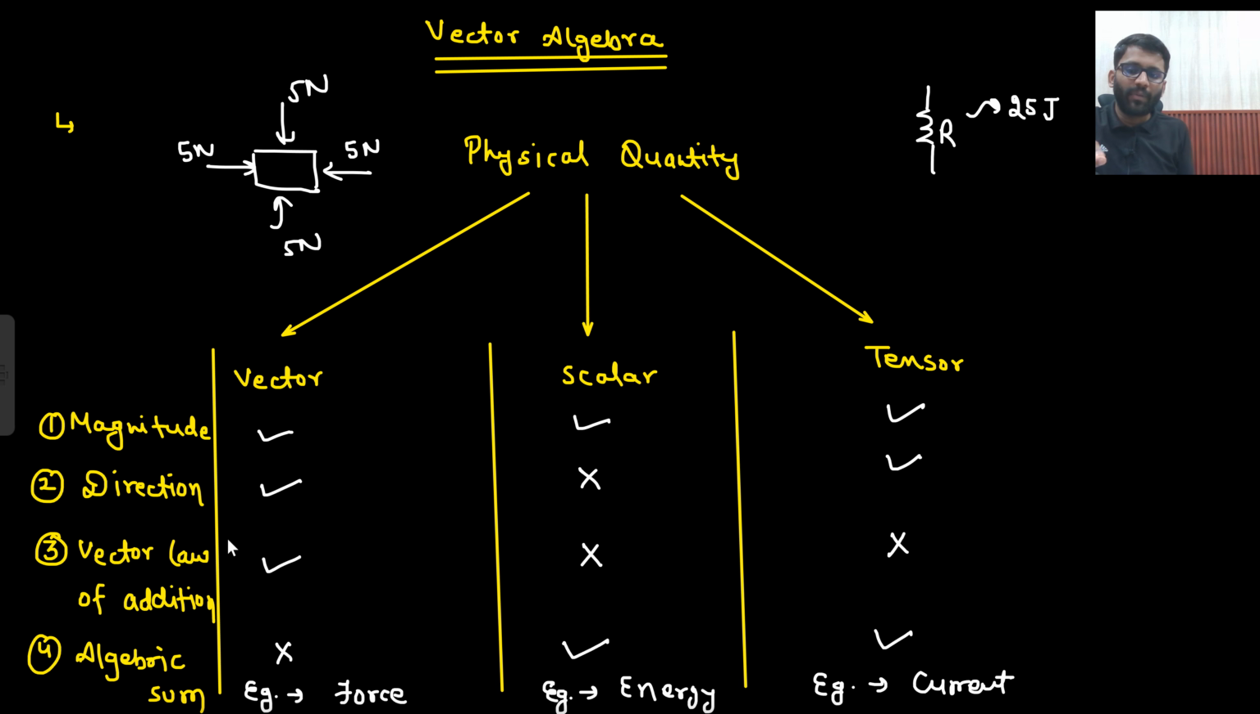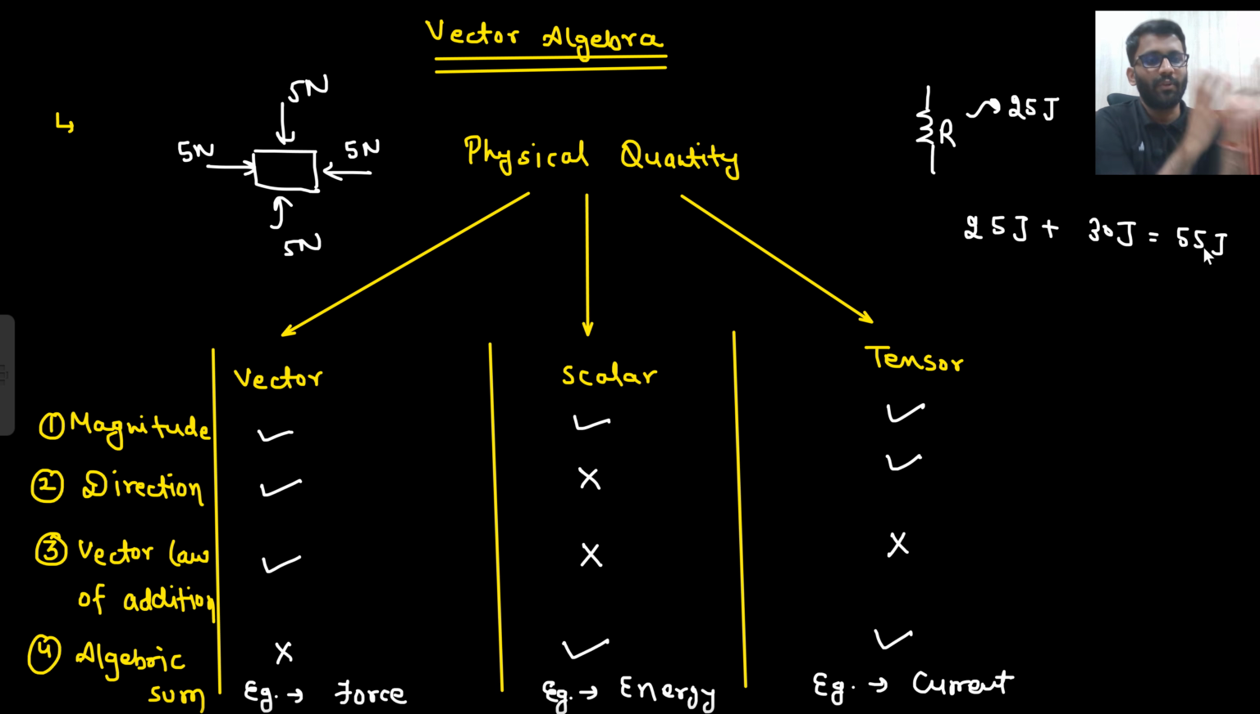And what do you mean by vector law of addition? That we will see. What do you mean by algebraic law of addition, or you can say algebraic sum? So one resistor is dissipating 25 joule. One resistor is dissipating 30 joule. So what is the total energy dissipated? 25 plus 30. What that would be? 55 joule. That's it. So total energy dissipated will be 55 joule.